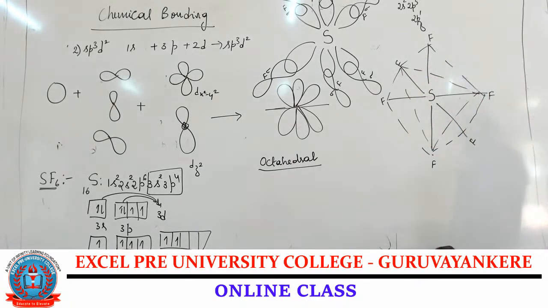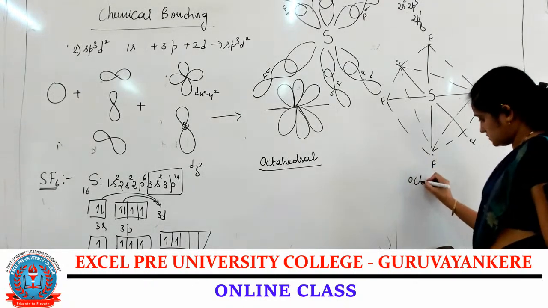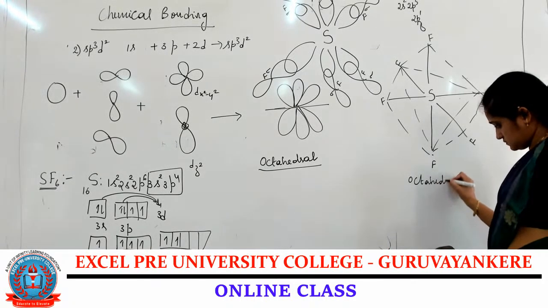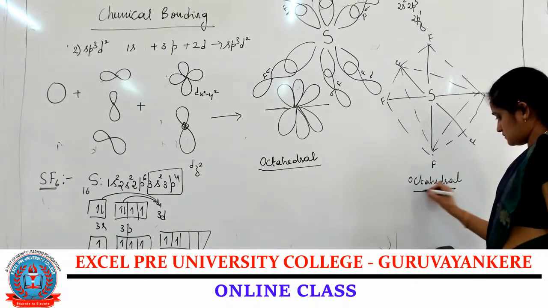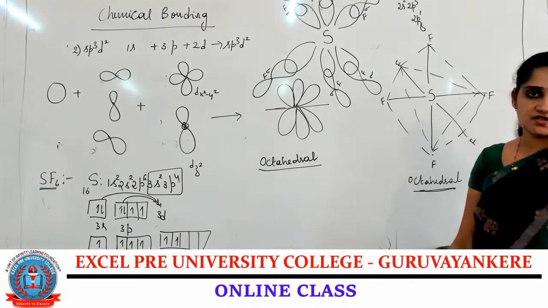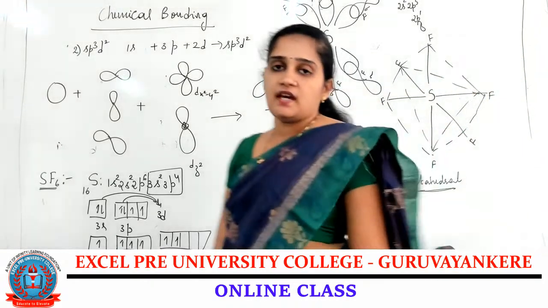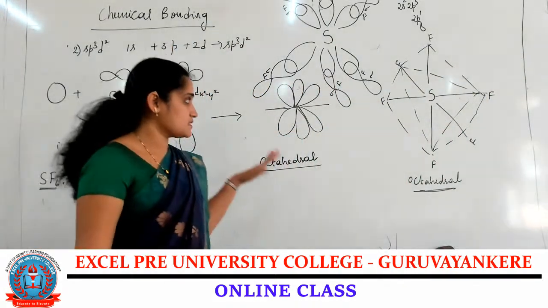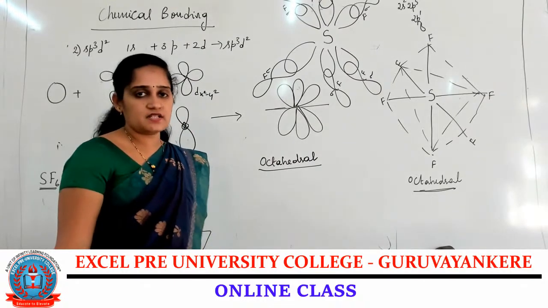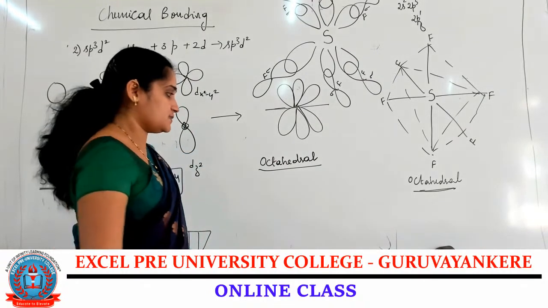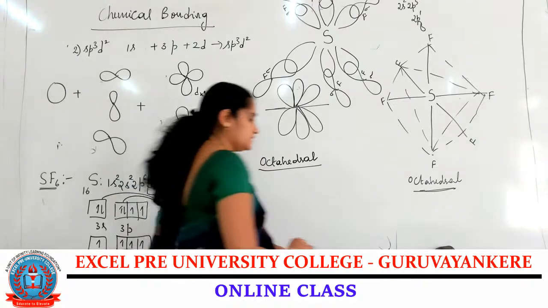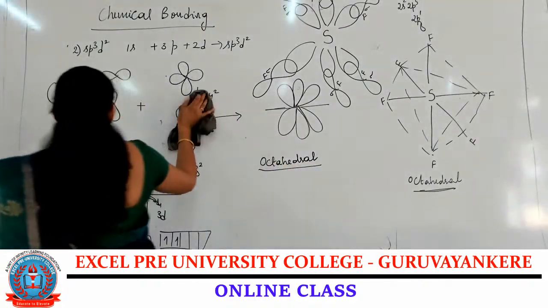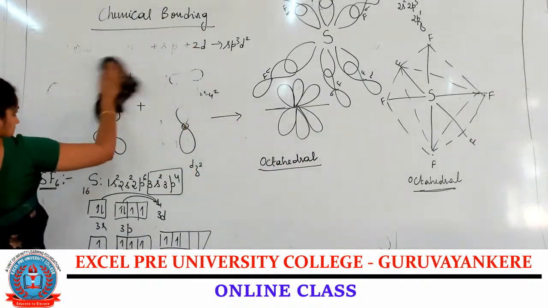So this is the structure of SF6. It forms an octahedral structure. So that is the formation of SF6. Out of all these structures, one will be asked in the examination for 3 marks. Write the explanation, or write the structure of the compound, whatever is asked in the examination.